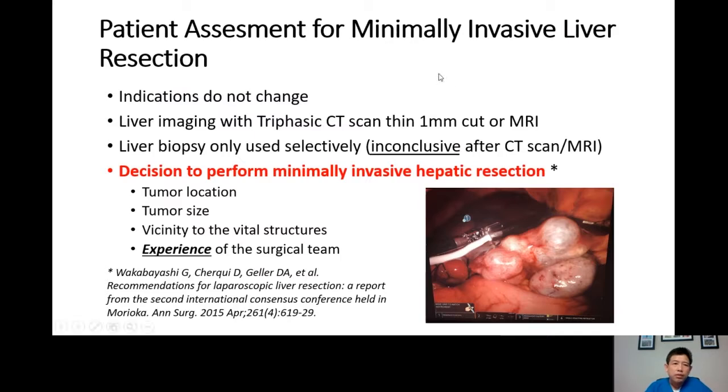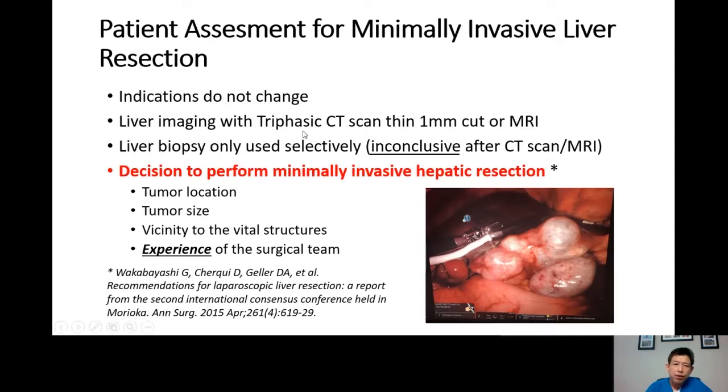Now, the patient has to be assessed for whether they are candidates for minimally invasive liver resection. The indications do not change. It means if the patient is unresectable from the perspective of an open operation, they are also not resectable from the perspective of a minimally invasive operation. For example, a patient with colon cancer with liver metastasis who also has brain metastasis is not a candidate for resection, either by robotic or open.